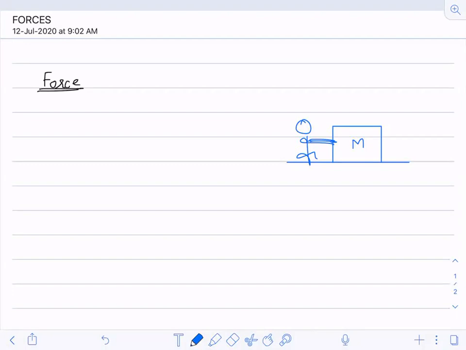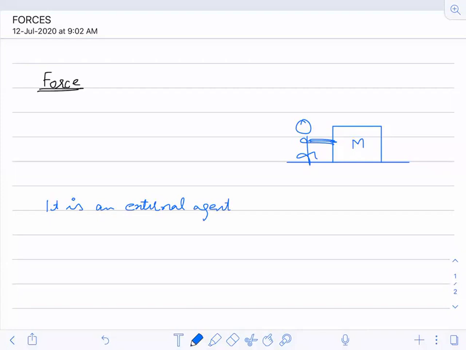I hope this much is clear. Now I'm writing the definition of force basically. So what does this force mean? Force is an external agent.